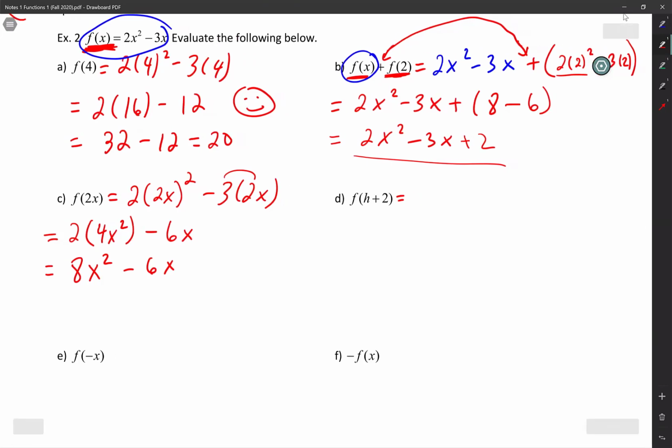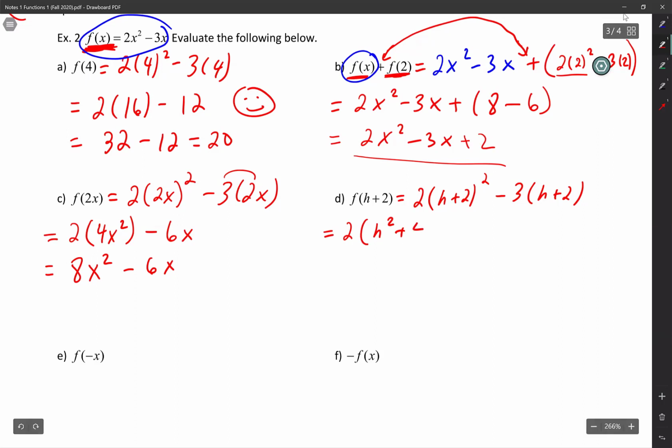F of h plus 2. Wherever you have an x, I'm going to insert h plus 2. 2 parentheses h plus 2, close it, put a square on it, minus 3 parentheses h plus 2. Now I'm just going to expand it. 2 parentheses. So hopefully by now we're fast at how to FOIL really quick. h times h is h squared plus h times 2 is 2h, but you're going to have 2 of those. So it's going to be plus 4h plus 2 times 2 is 4. Close it, minus, and then